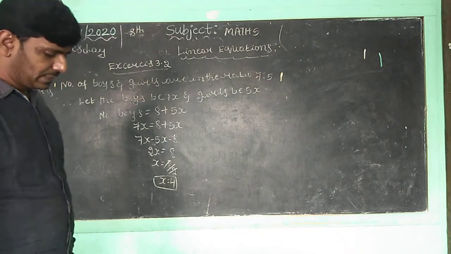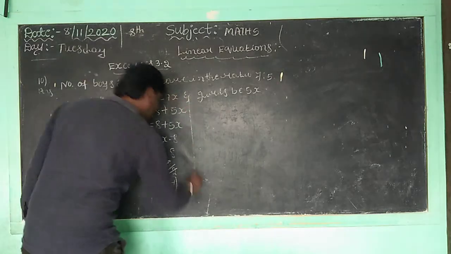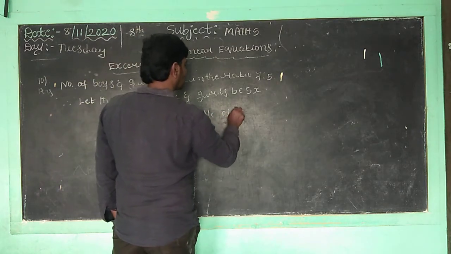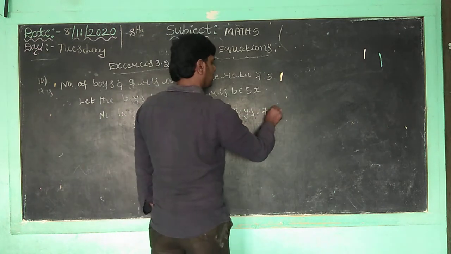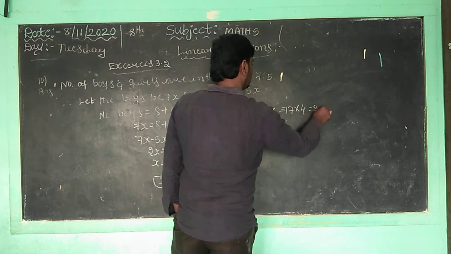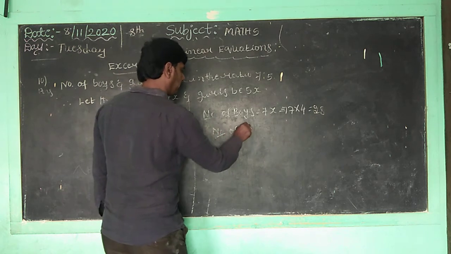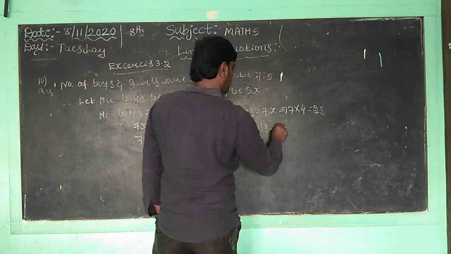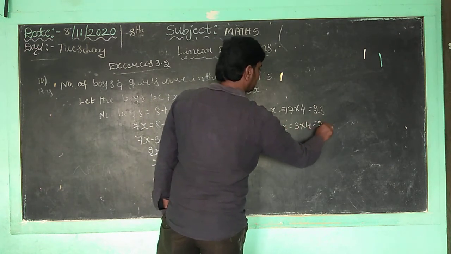So the number of boys is equal to 7x, 7 into 4 is equal to 28, and the number of girls is 5 into 4 is equal to 20.